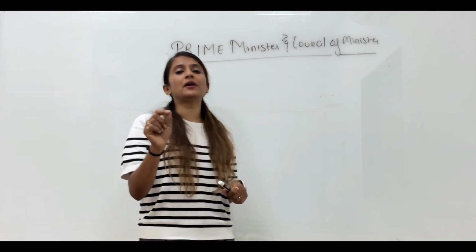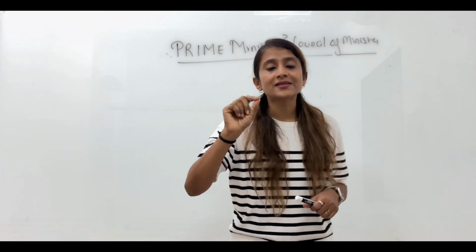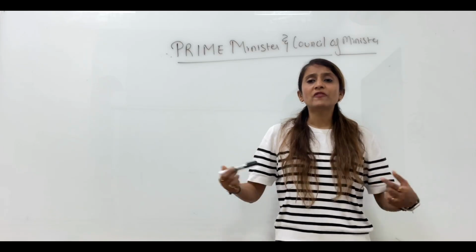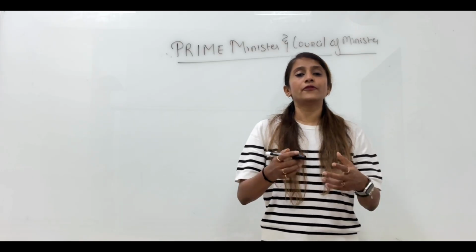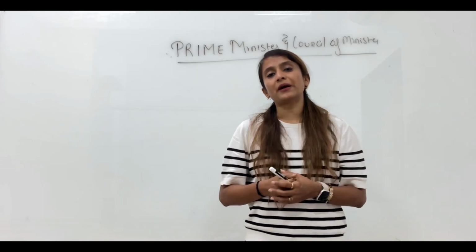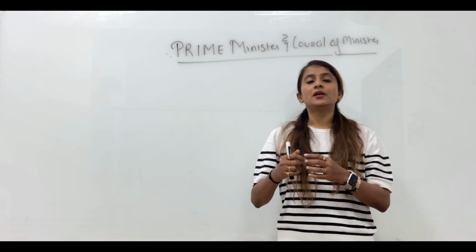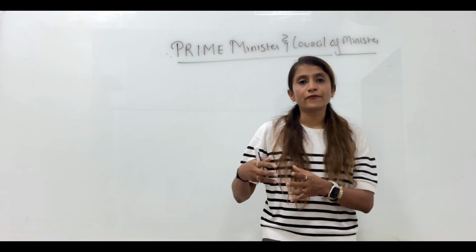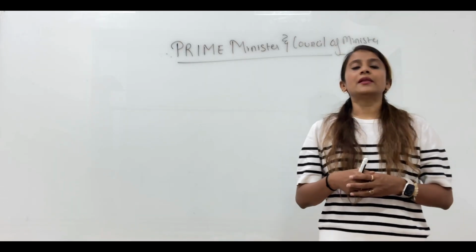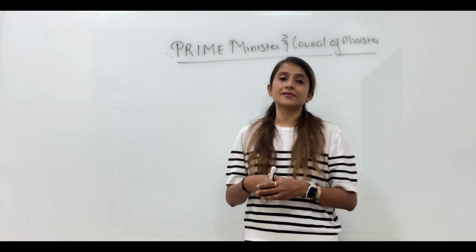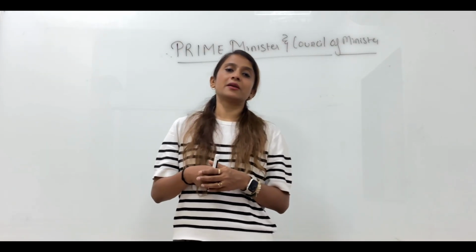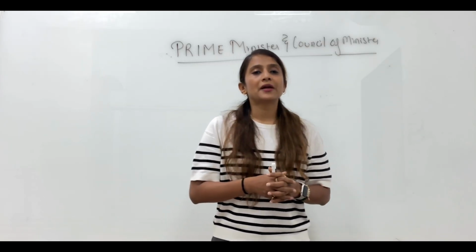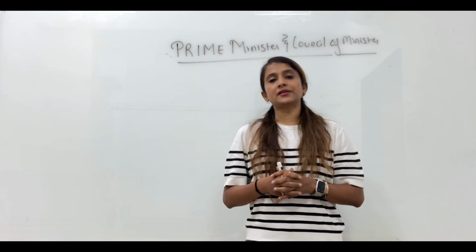If no single party gets the majority, in that case a group of parties will come together and form a coalition. The leader of that coalition will be invited to come and form the government, and that person will be appointed as Prime Minister by the President. So that is how the Prime Minister is appointed in our country.